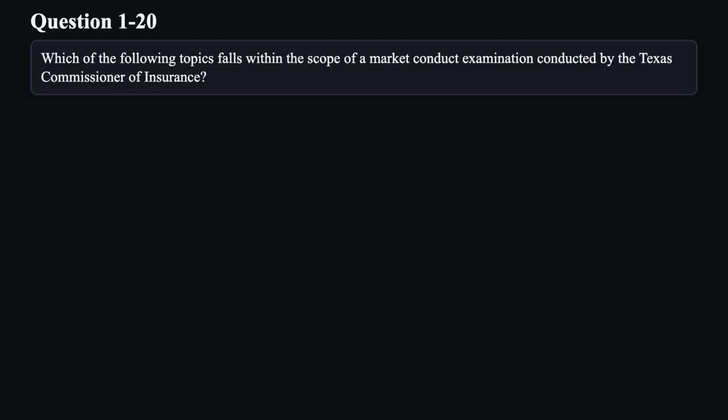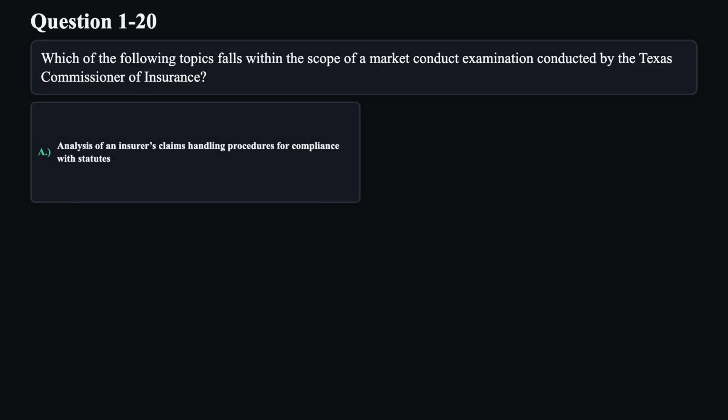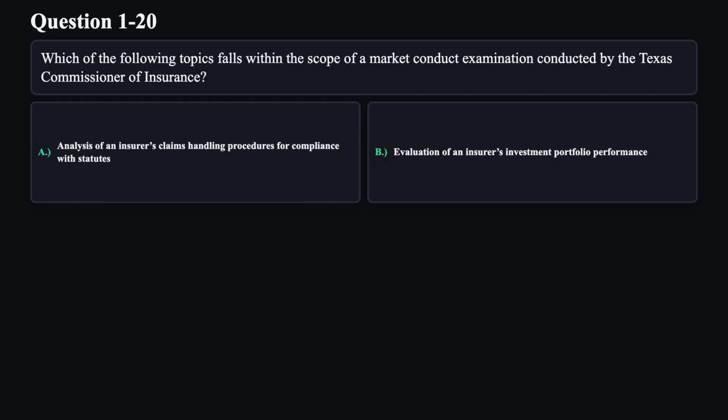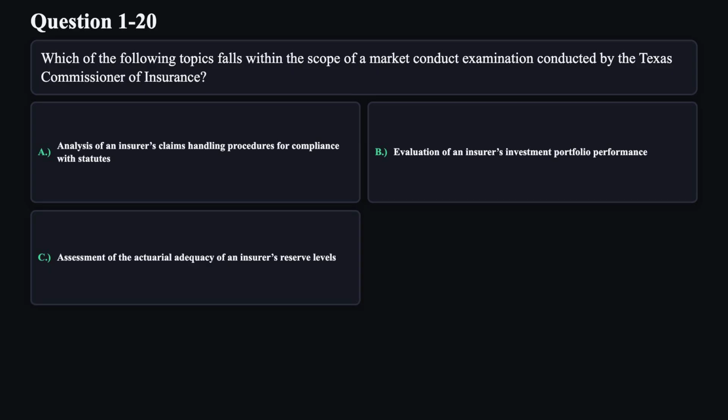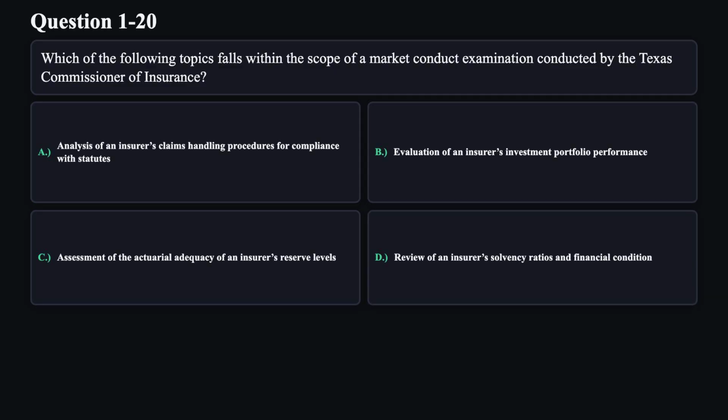Question 20. Which of the following topics falls within the scope of a market conduct examination conducted by the Texas Commissioner of Insurance? A. Analysis of an insurer's claims handling procedures for compliance with statutes. B. Evaluation of an insurer's investment portfolio performance. C. Assessment of the actuarial adequacy of an insurer's reserve levels. D. Review of an insurer's solvency ratios and financial condition.